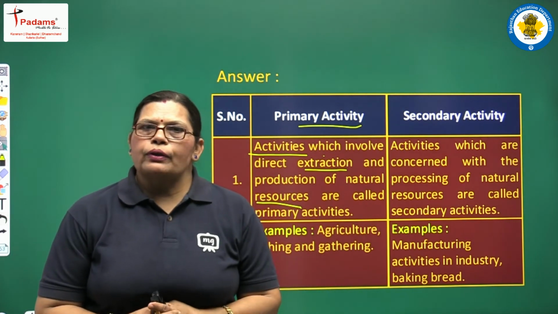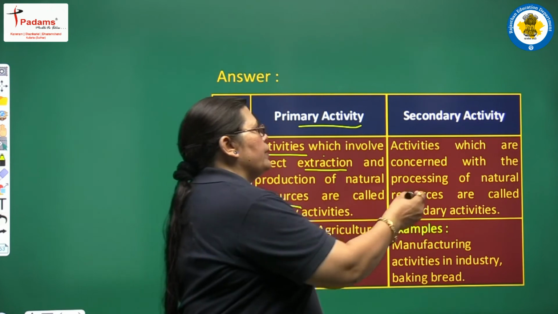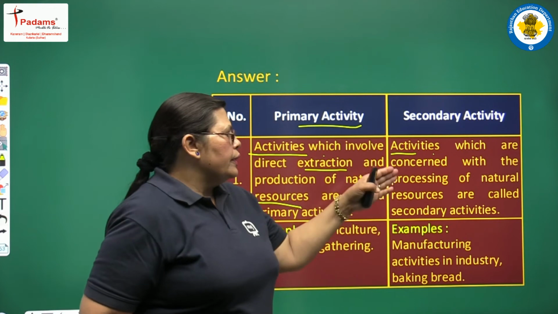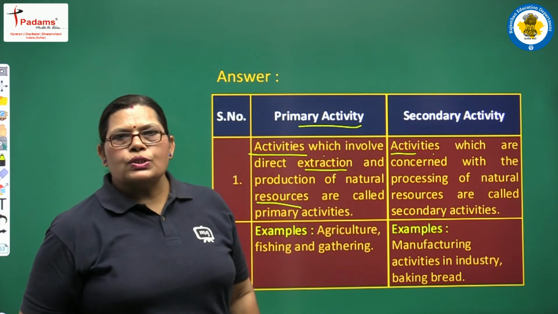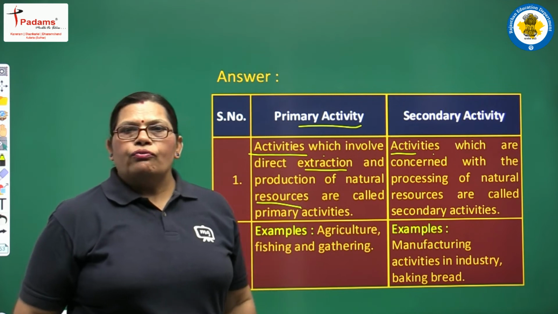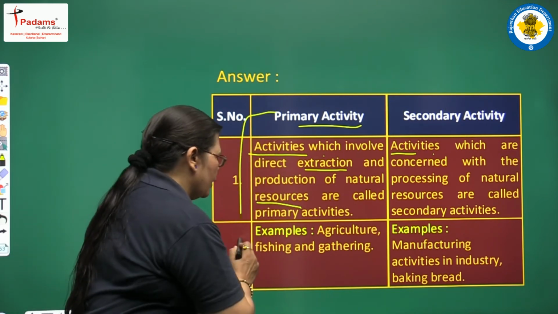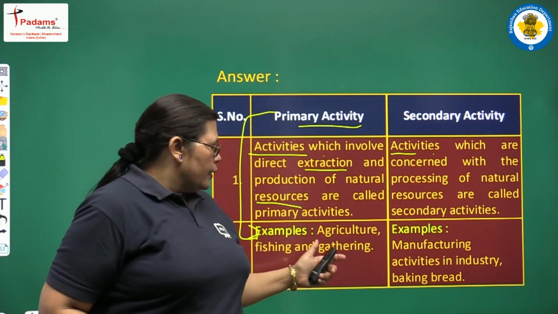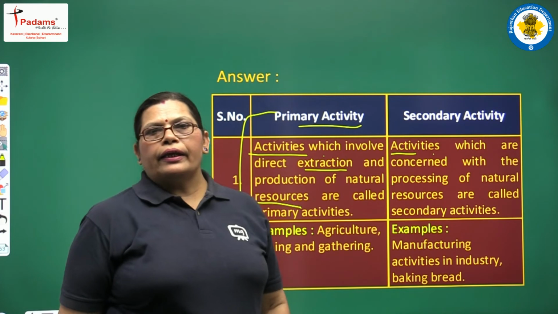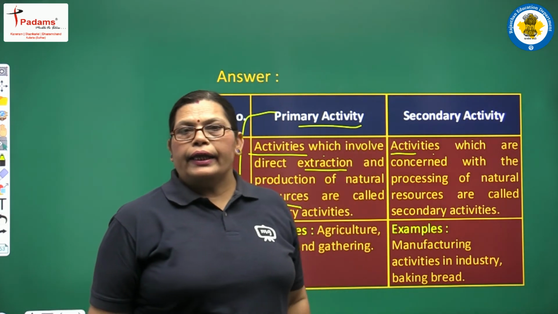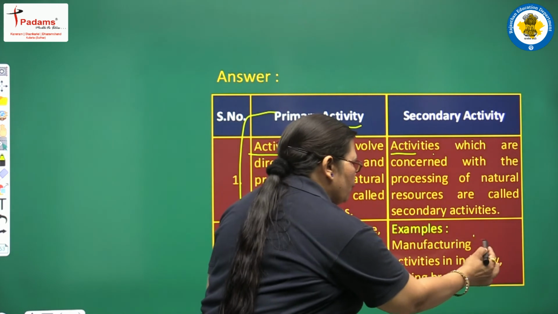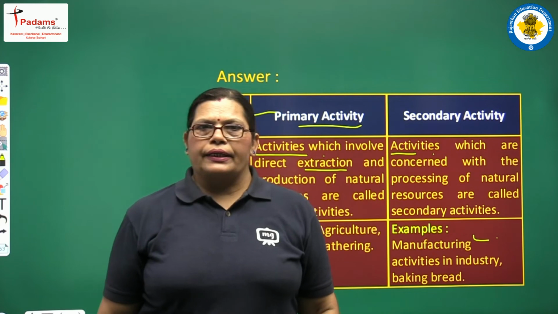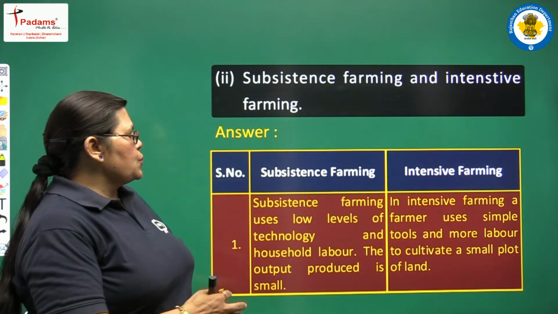And when we are talking about secondary activities, those are activities which are concerned with the processing of natural resources, and this is called secondary activity. For example, primary activities include agriculture, fishing and gathering. And examples of secondary activities include manufacturing activities in industries, baking breads, etc.